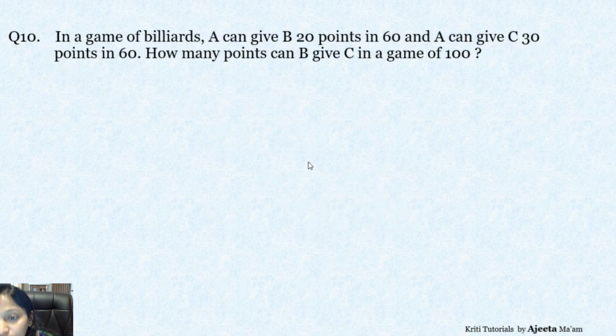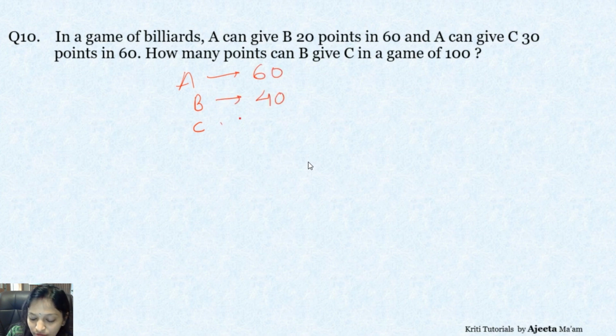In a game of billiards, A can give B 20 points in 60. A can give C 30 points in 60. How many points can B give C in a game of 100? Now, in this points and games के जो questions हैं, same as the previous one. Same ratio लेना है हमें. अगर A B C, करेक्ट. इसका मतलब A के पास 60 है, उसमें से वो 20 can give, so B will have 40, और वो 30 दे सकता है, तो रेशो कितना है? 40 और 30 का between B and C.